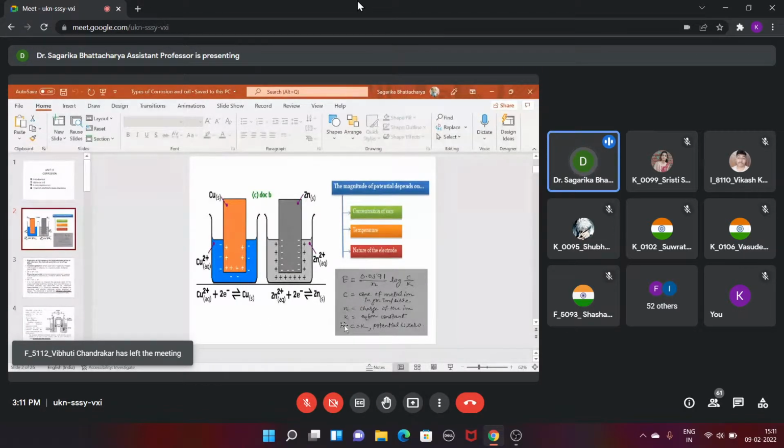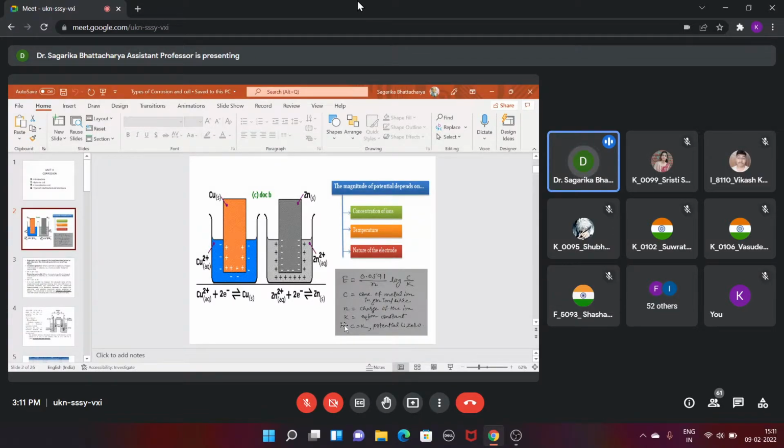From this equation you can understand that the magnitude of the electrode potential depends on the charge, that is, the nature of the ion. Number two, the temperature, because the equilibrium constant is certainly dependent on temperature. We also read that the equilibrium depends on Le Chatelier's principle, where the equilibrium point shifts toward the right hand side or the left hand side depending on whether the reaction is exothermic or endothermic.